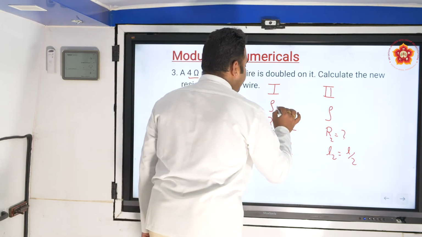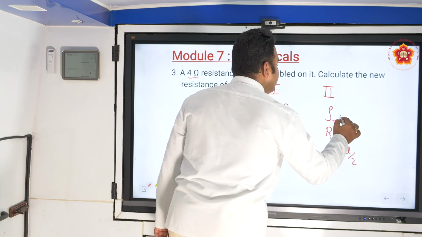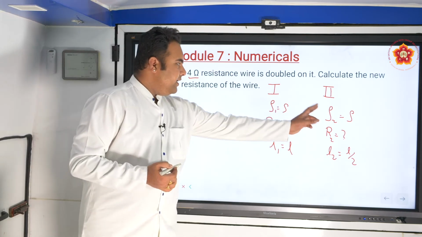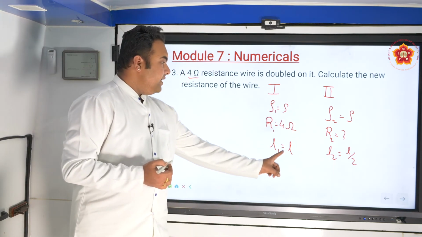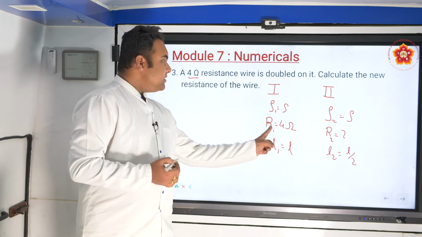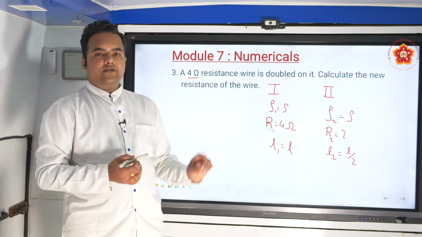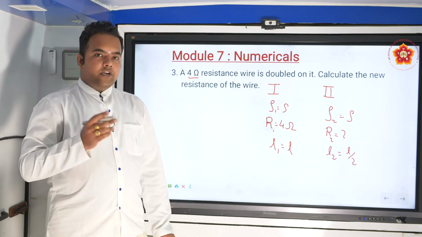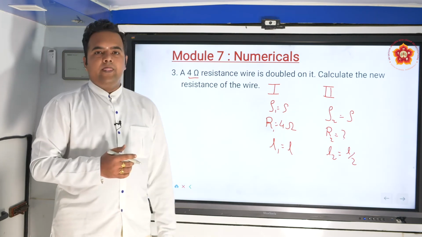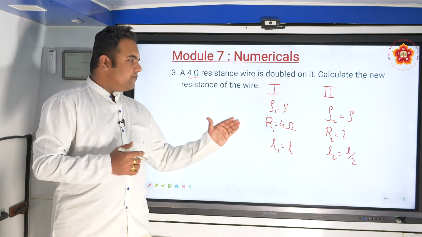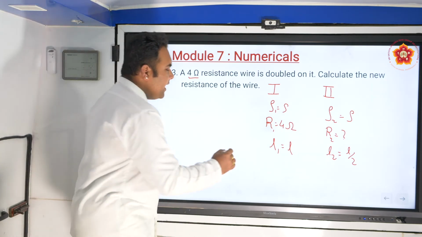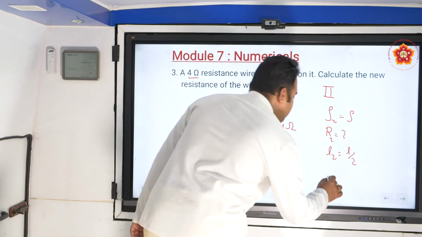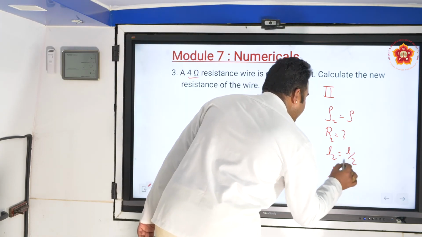Okay, so the initial resistivity, if you call it rho, the final resistivity we also call rho. So the resistivity is not changing, the length has changed. The resistance was initially 4 ohms. They are asking us to calculate the final resistance. Now it's a very, very important thing which you have to calculate. And if you are able to get the result, let's verify in the next lecture. What happens to the area? What will happen to the area?